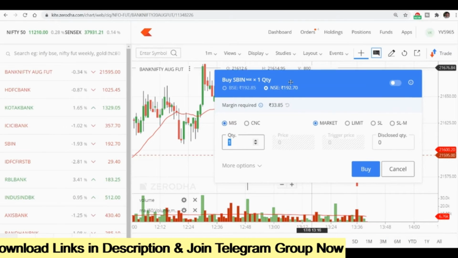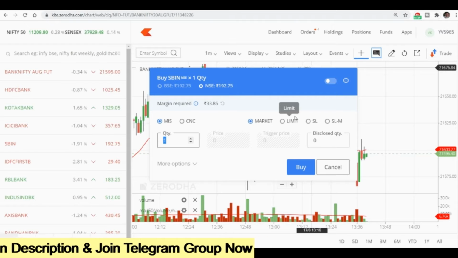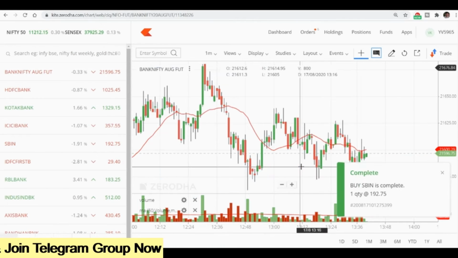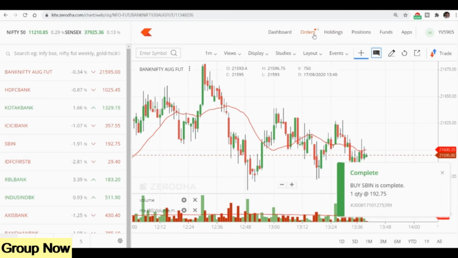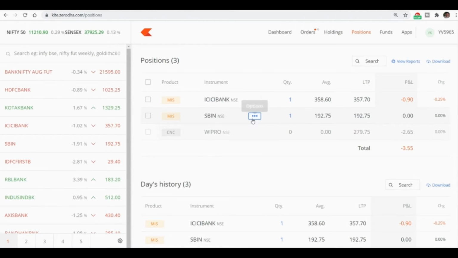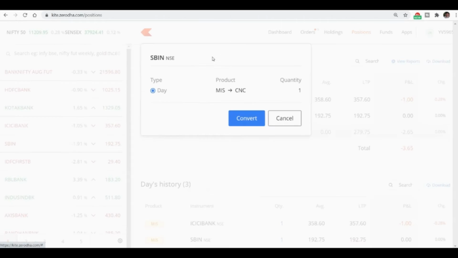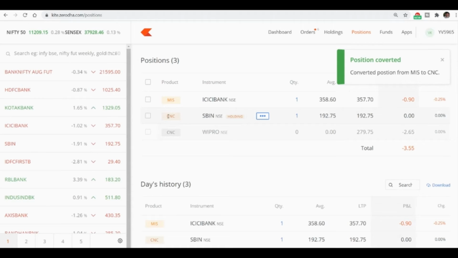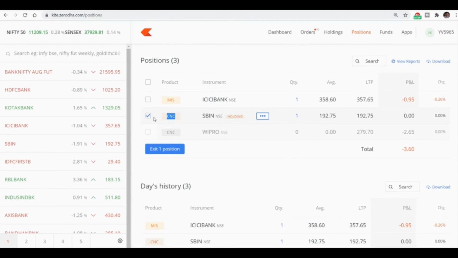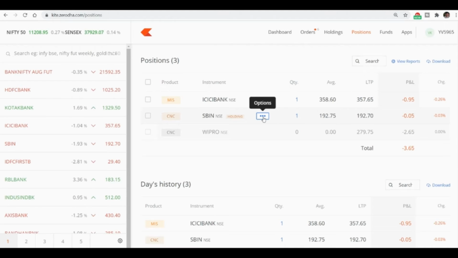Now we are buying in MIS product code. Let's click buy. So the buy is complete. Now I will go and see in my positions tab at the top. Here you see State Bank of India, product code is MIS, and you see one quantity which we bought. Click on options. Once you click, you have the third option, convert. You click convert, enter the quantity and simply click convert. It would have easily converted to CNC. You see now the product code has changed from MIS to CNC and it shows holding also. So this is how the conversion works whenever you buy a stock.